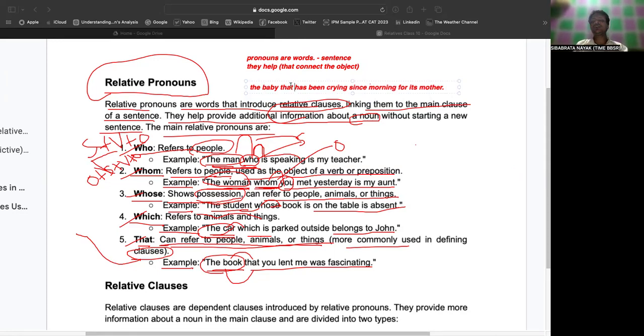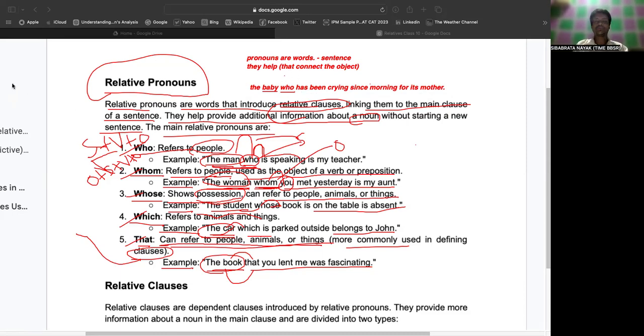Why is that referring to the baby? Why not use who here? Can we use who? Yes, sir, we can use. No, we cannot use who, because who is referring to male or female, right? But here we do not know the gender of the baby. So in that case, we can say the baby that has been.